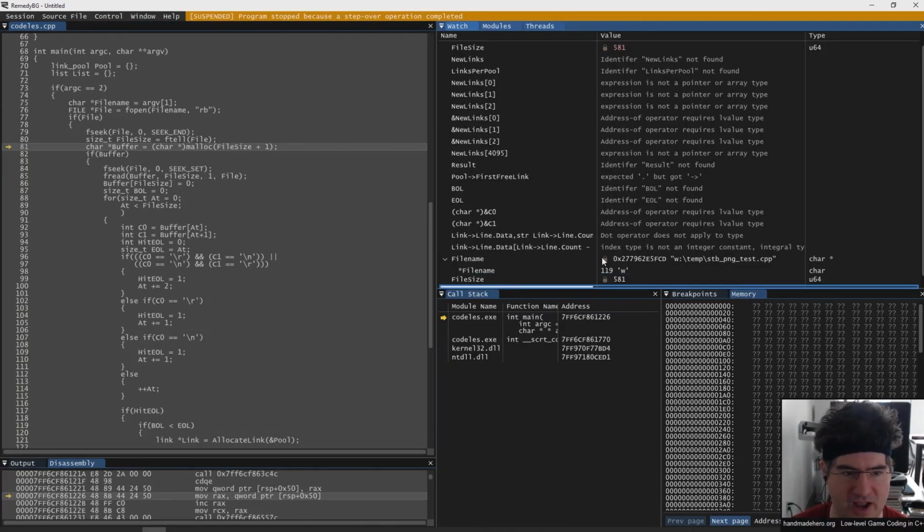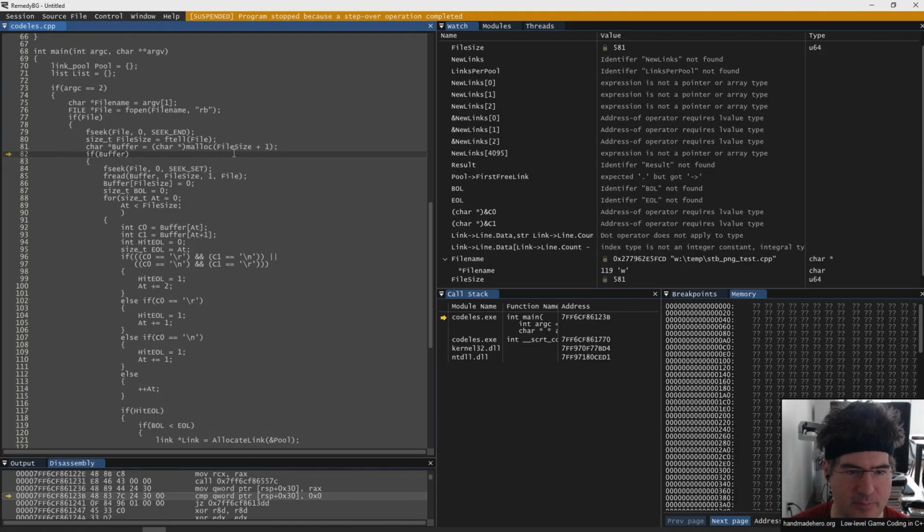Here we go, 581. We're going to go ahead and allocate our buffer. We're adding a little bit of extra space. That extra space is not actually for a null terminator, although we did put it in there, just so we can go ahead and check our C0 and C1 without doing an if. Here we go in the buffer. We're going to seek to the end, and seek back to the beginning.